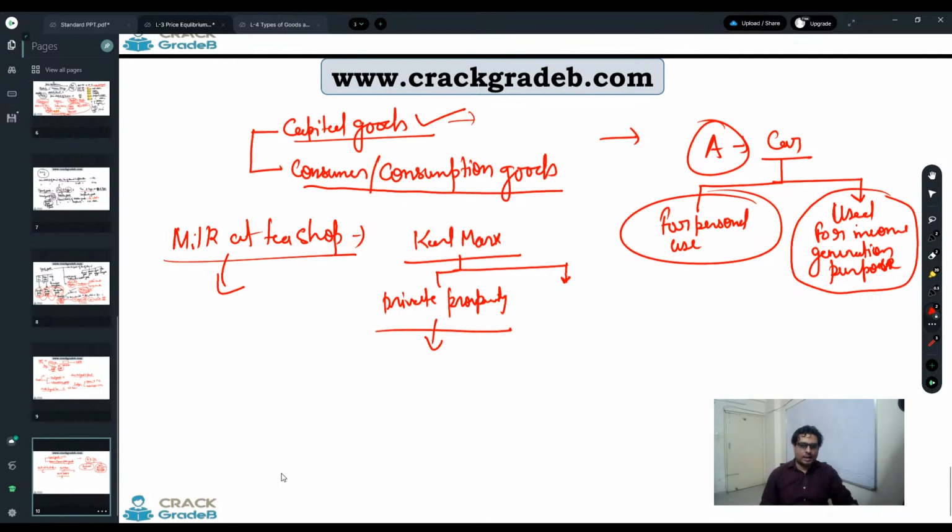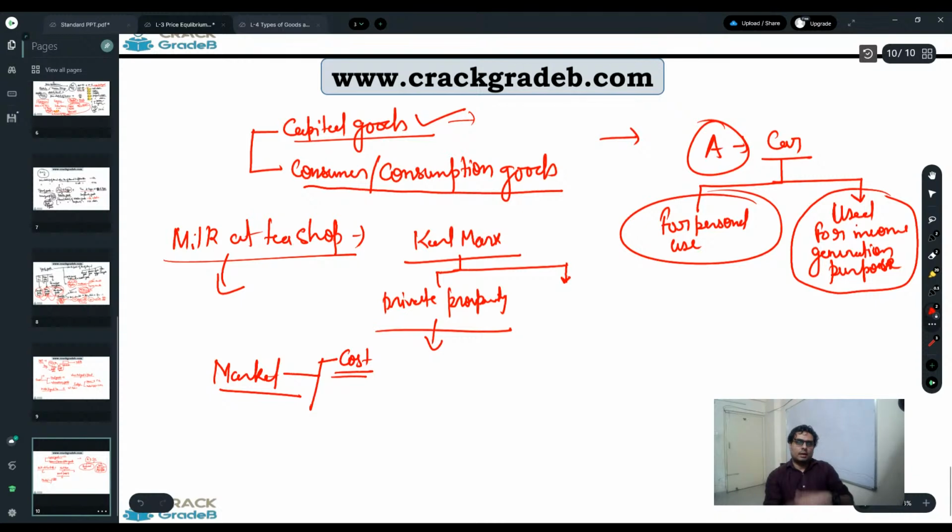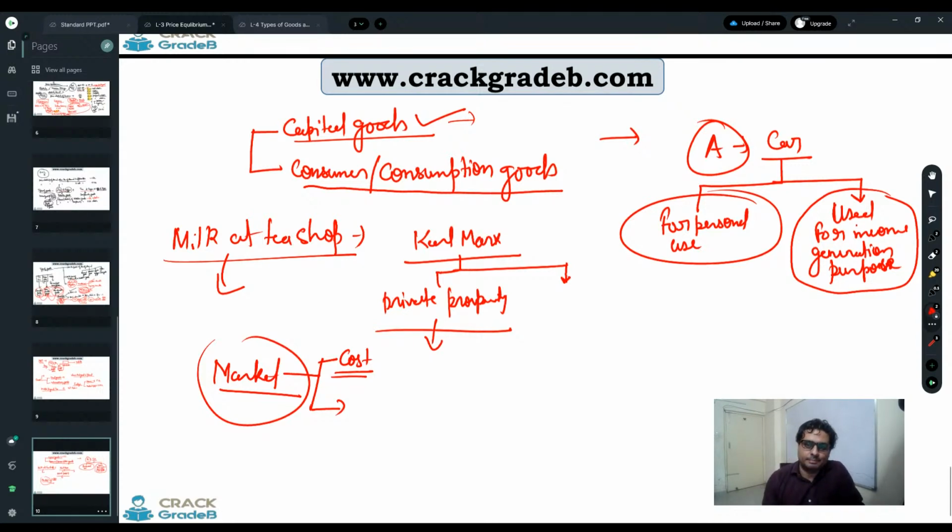Clear? So I have explained all categories of goods to you in today's lecture. Tomorrow I will start market, but before going to market, I'll explain briefly what cost is and the types of cost, especially marginal cost and opportunity cost. Few things are very interesting and very common in any exam. So cost first, then we will understand market structure and types of market. Fine. So for today, thank you very much. Tomorrow we will start from market. Okay. Thank you.